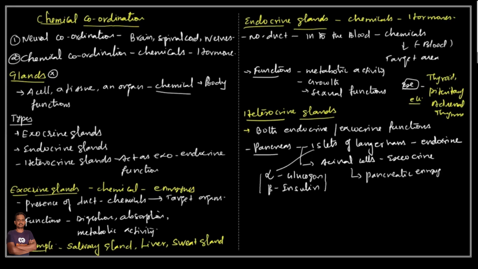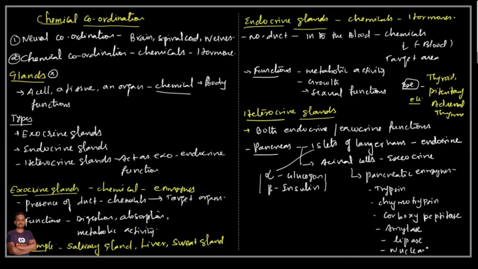The pancreatic enzymes are trypsin, chymotrypsin, carboxypeptidase, pancreatic amylase, and pancreatic lipase. Amylase is also present in the saliva, where it is called salivary amylase; here it is pancreatic amylase. The last one is nuclease. So these are the six types of enzymes secreted by the exocrine part of the pancreas.